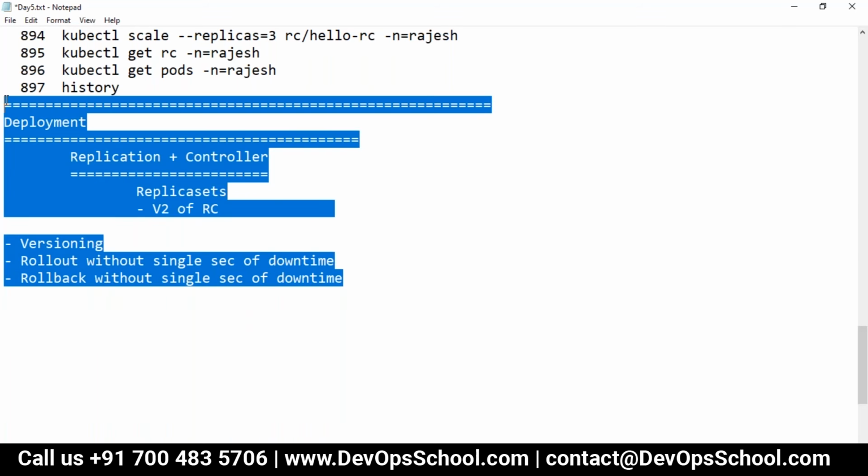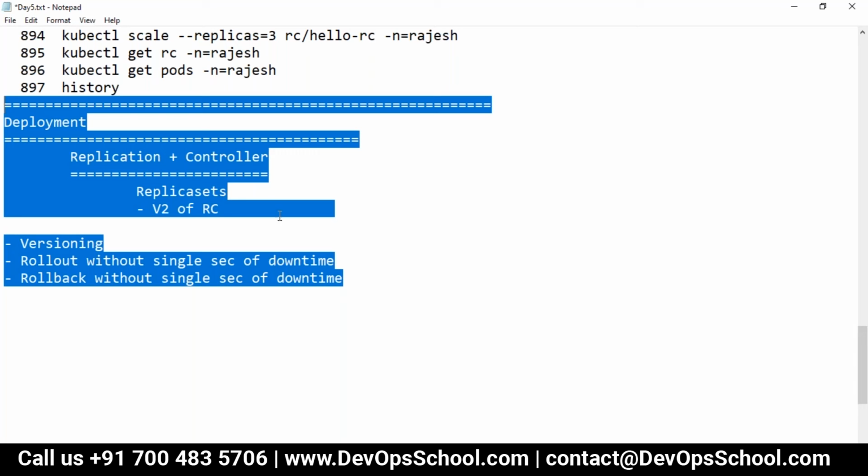So now whenever we work with a pod in Kubernetes nowadays, from the last 1 year, 2 years, this is the only API resource we need to use to get all this functionality. So this is called deployment. It has RS also, versioning capability also, rollout capabilities also, rollback capabilities also. But now I need to know how can we work with it.